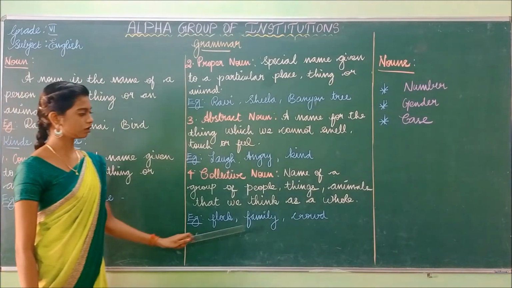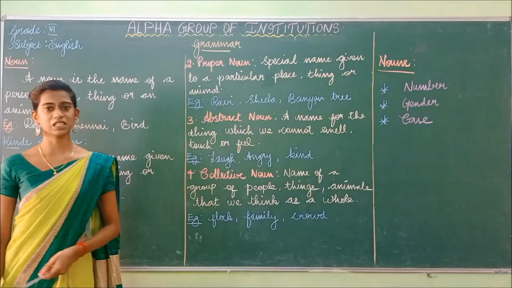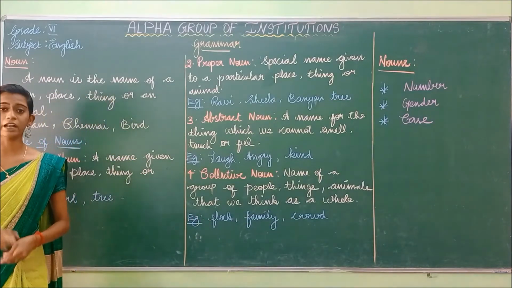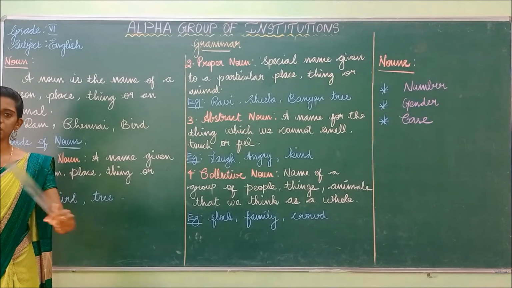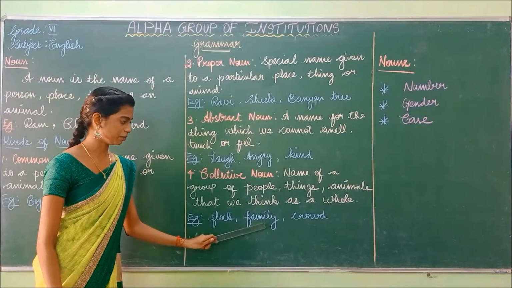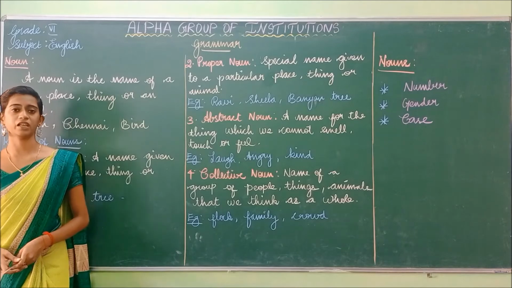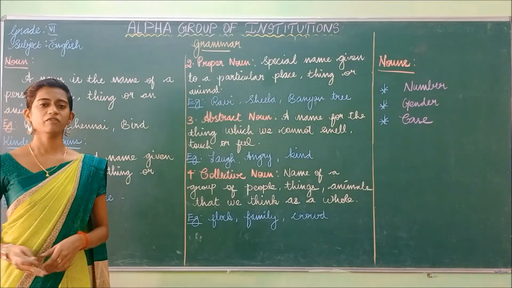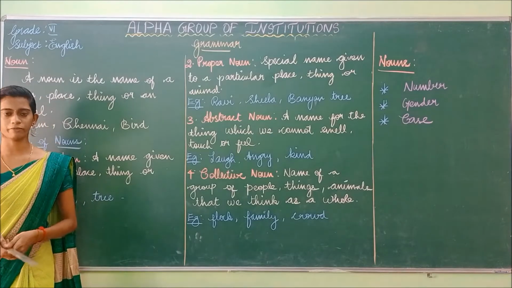Example: flock, family, crowd. What is meant by flock? Flock means a number of birds, not a single bird. We can count them. It will be a group. So it is known as the collective noun. Family. We can't say a single person is a family. If there are more than 2 persons, we will mention them as a family.